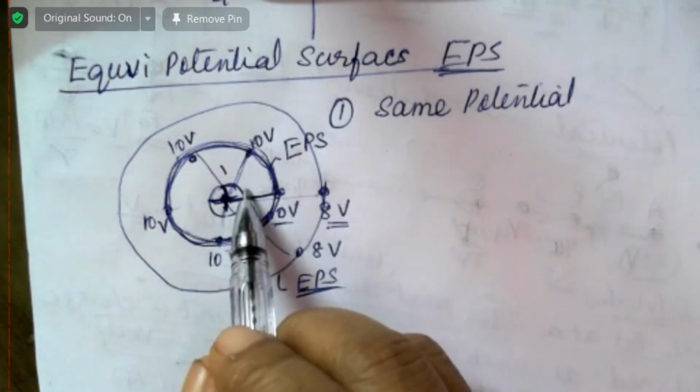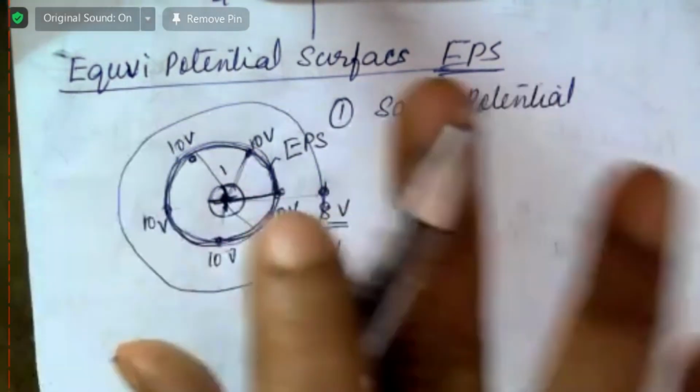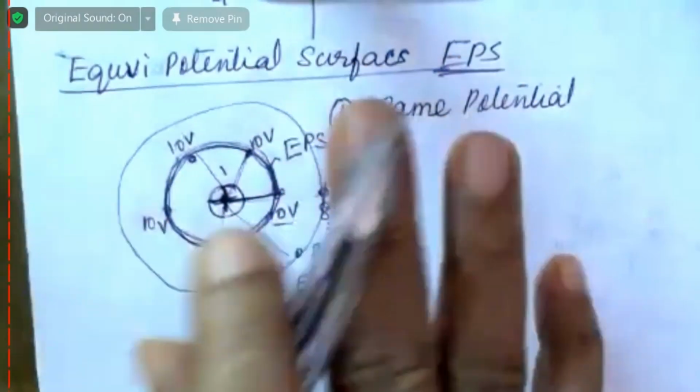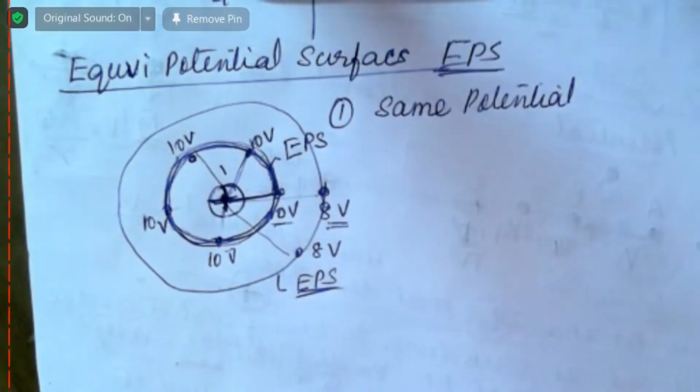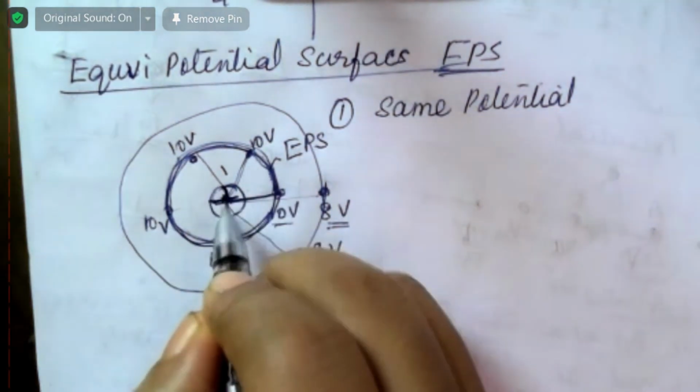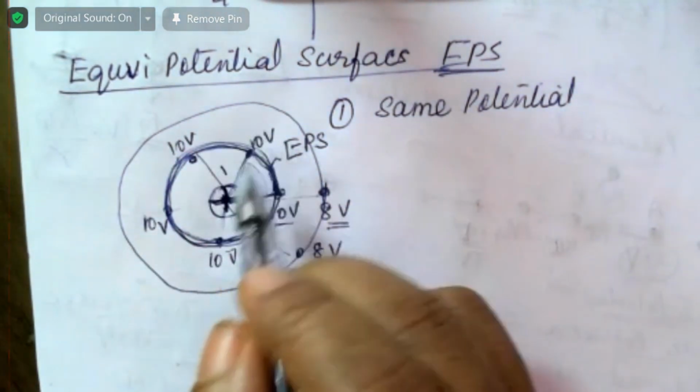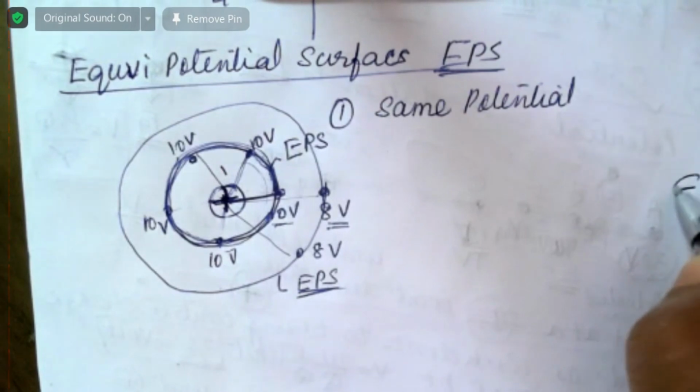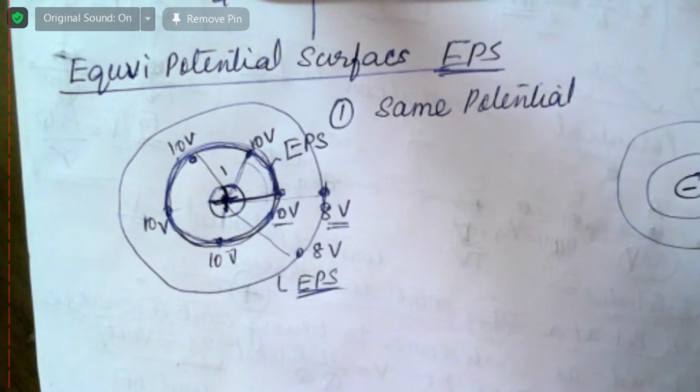There is no relation with the wavefront, but near a positive charge this is always circular. Near a single negative charge also, equipotential surfaces are spherical.